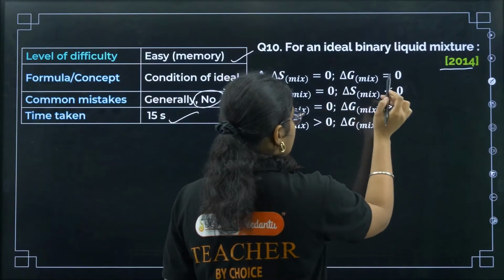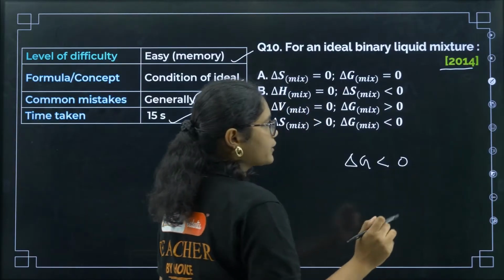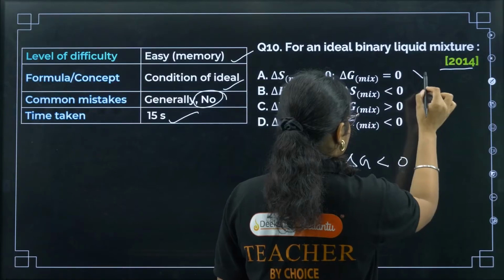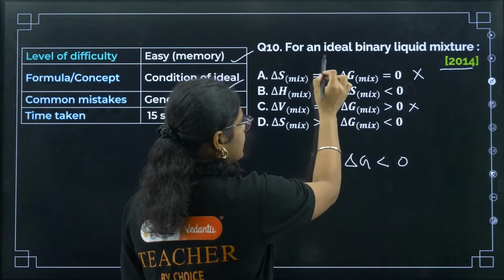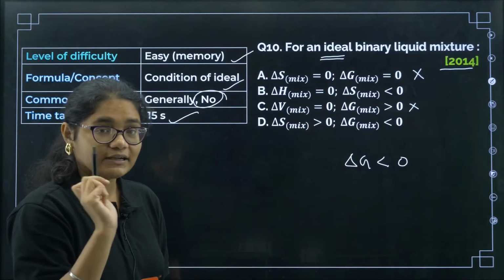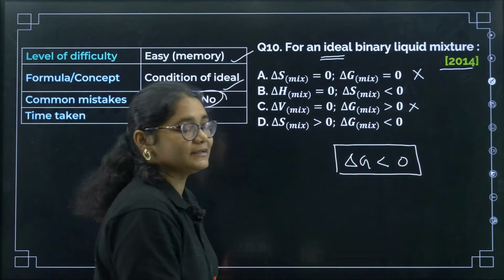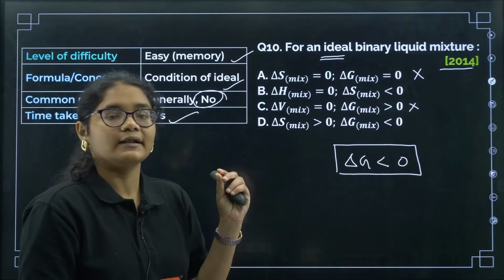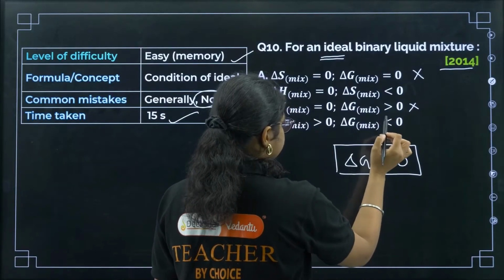Now, first of all, you should remember that for any type of process, delta G mix is always less than 0. Okay, any mixing process, delta G mix is always less than 0. So, we can eliminate these two options. Now if you remember, for ideal solution, delta H mix and delta V mix are equal to 0, but delta G mix for ideal solution is always less than 0. Non-ideal, ideal, any mixing process you are doing, delta G has to be negative. So that means now we have only these two options.